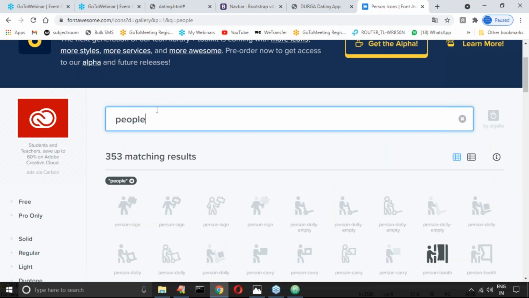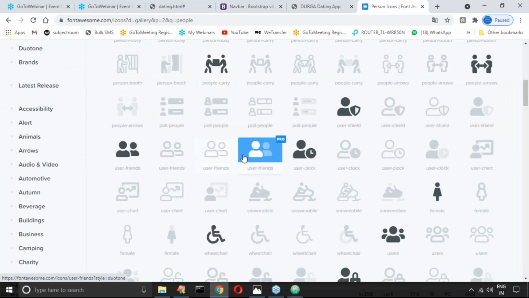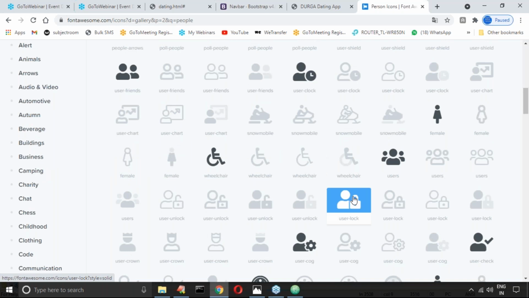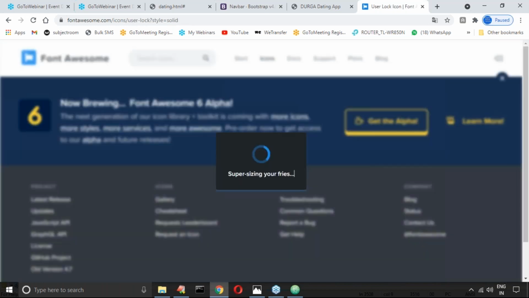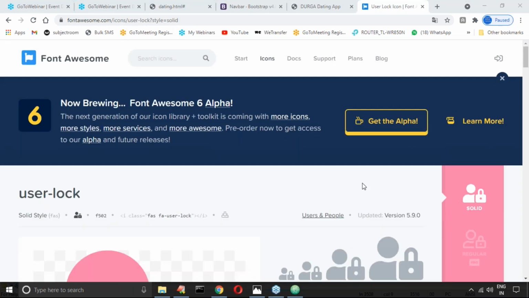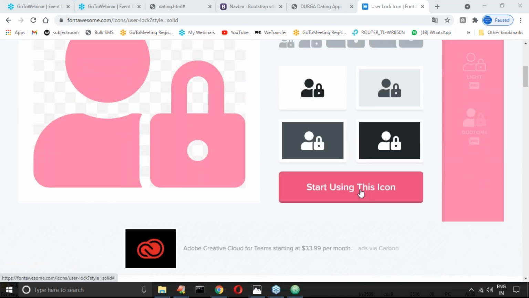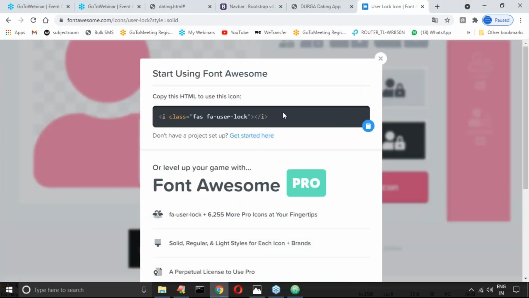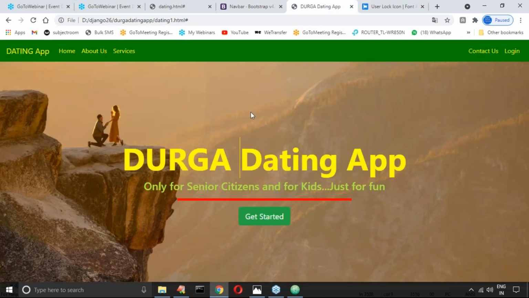Okay, if you are expecting this image, yes, this one I want to take. If you want to take this icon, then start using this icon. Copy. Where you want to take this one, sir? After login I want to take.